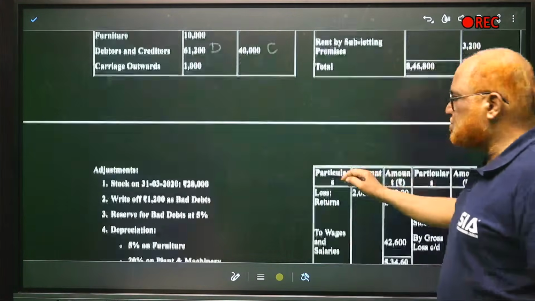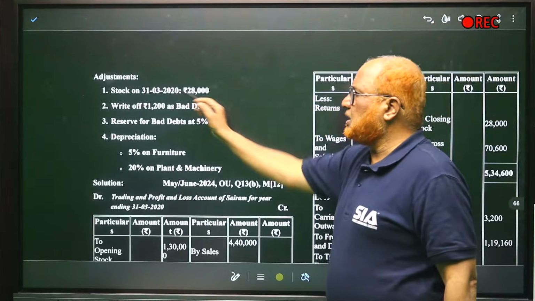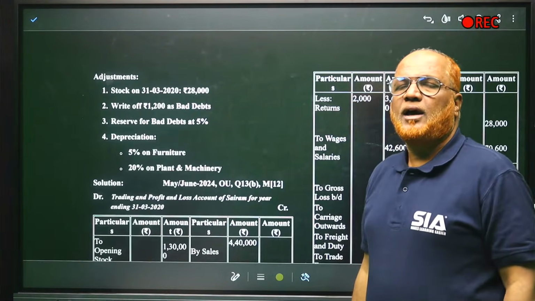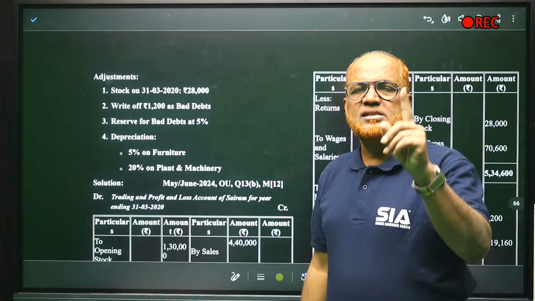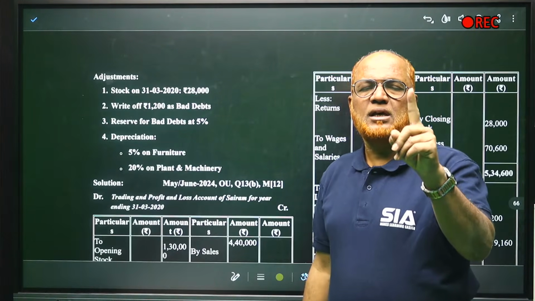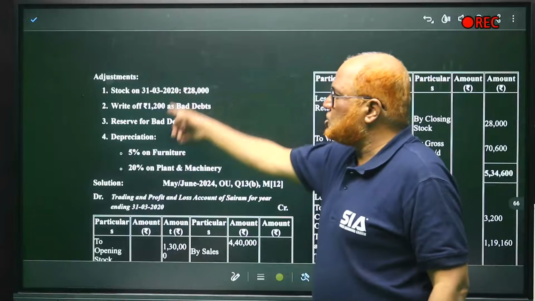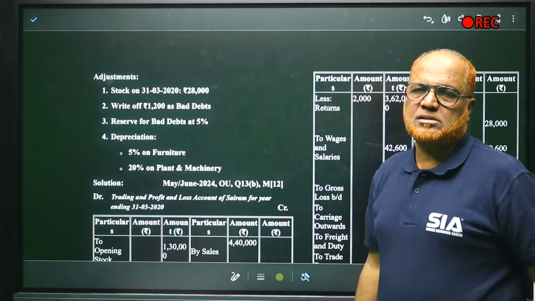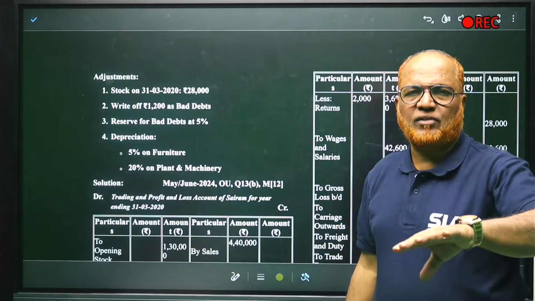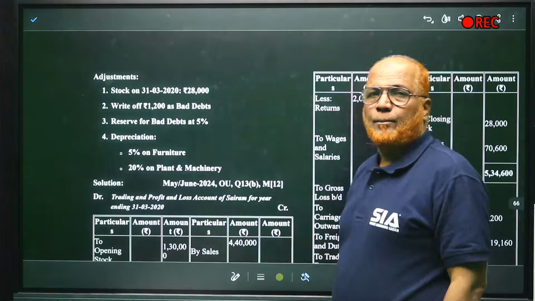Now, some adjustments are given. Stock on 31st March 2020. And remember one point: the trial balance items will appear only once, either in the profit and loss account or in the balance sheet. But adjustment items will appear twice. Once in the profit and loss account, and again in the balance sheet.